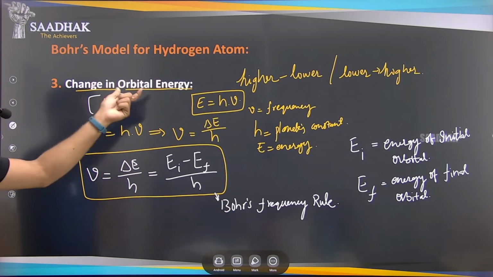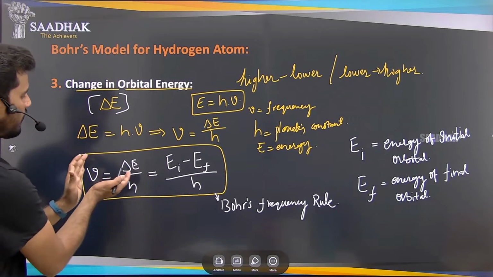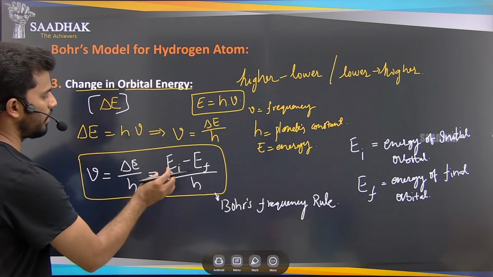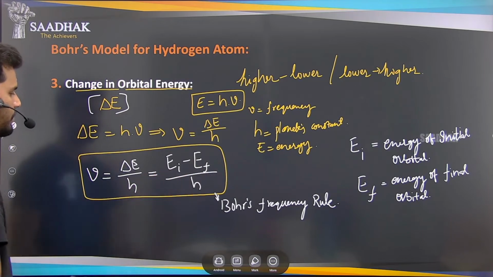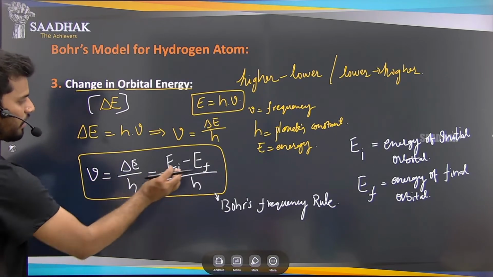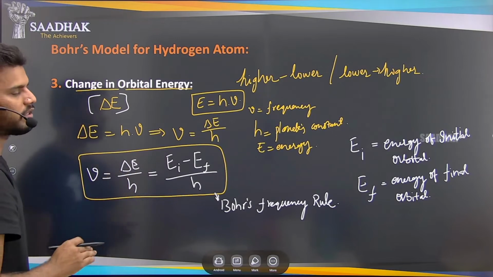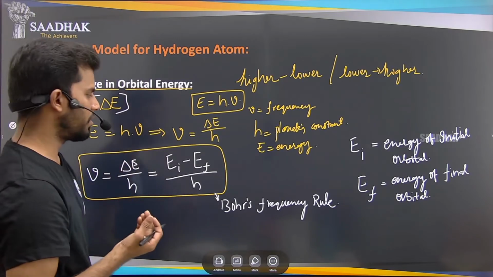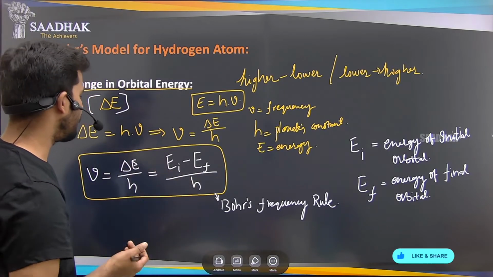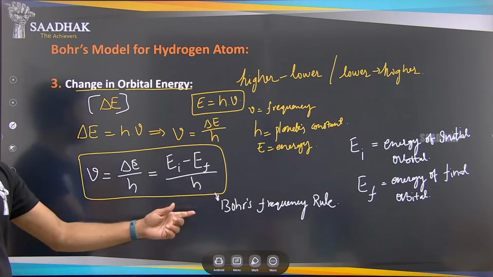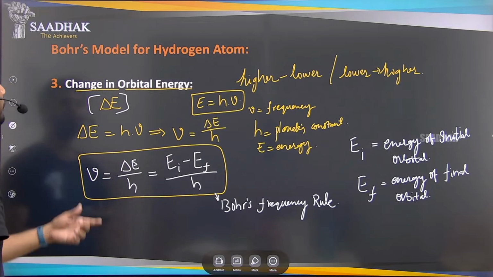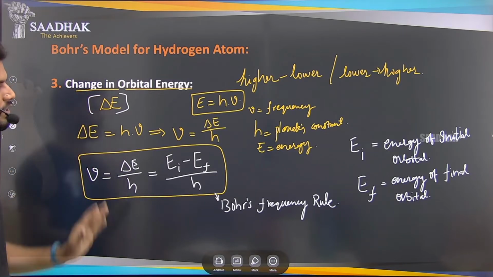So the change in orbital energy, delta E, means from the initial orbital to the final orbital, how the energy is changing. By that we can find how frequent the electrons are moving, the speed of that electron. Depending on the change in energy, the frequency can be easily found out, because you already know Planck's constant here. Okay, so this is about the change in orbital energy, right?